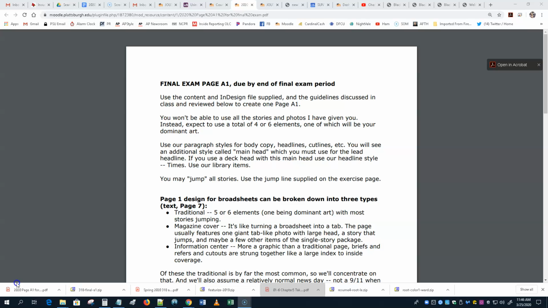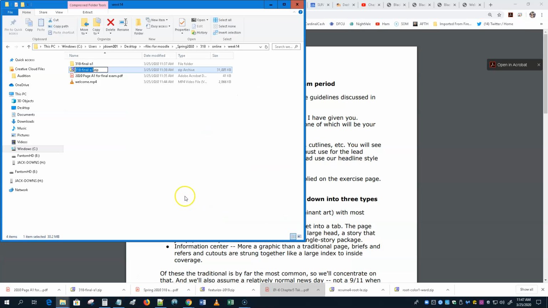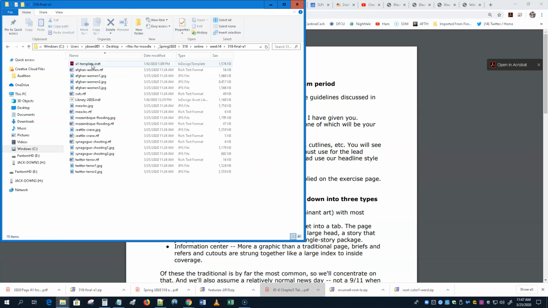It's from what is kind of a routine news day, a number of different stories. I would normally have been giving you a handout with all of them to show you on paper what they were. You're just going to have to wade through the folder. Let me find that for you. I did put the A1 template in here that you can use. It's our regular A1 template in the library, which you can use. That's updated.